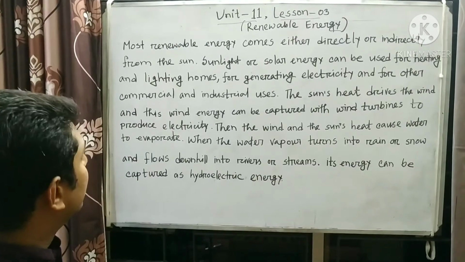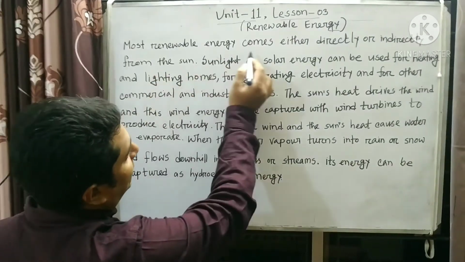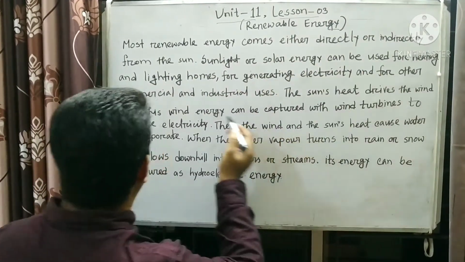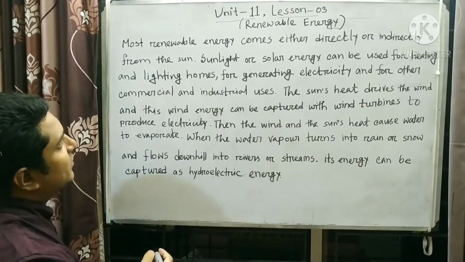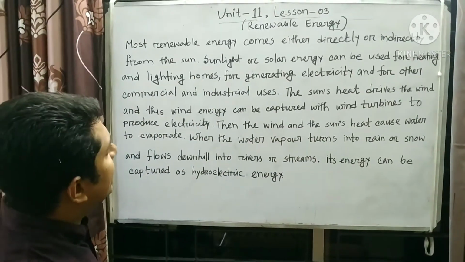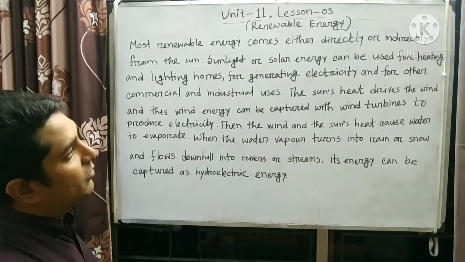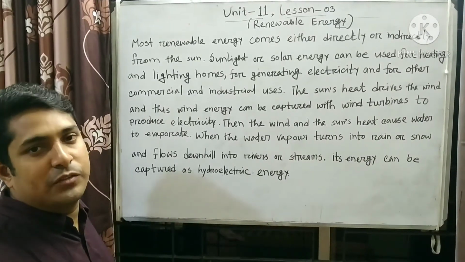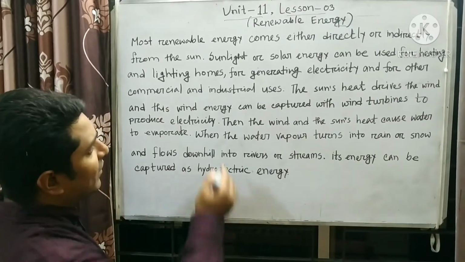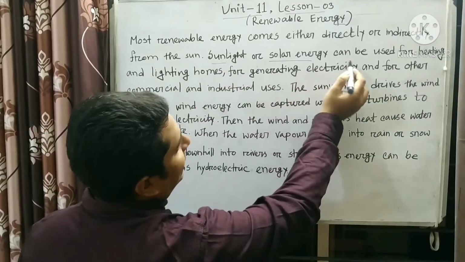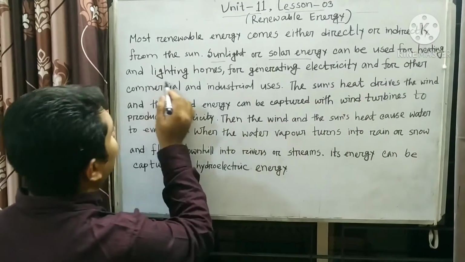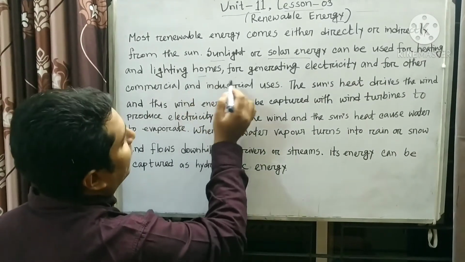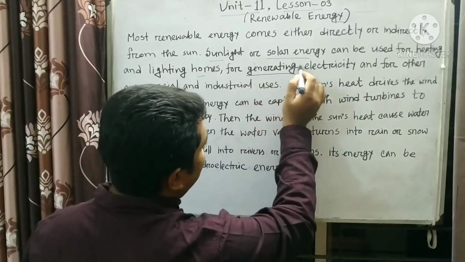So most renewable energy comes either directly or indirectly from the sun. That means most of the renewable energy we get directly or indirectly from the sun. It means the sun is the main source of energy. So sunlight or solar energy can be used for heating and lighting homes, for generating electricity. Generating means producing.